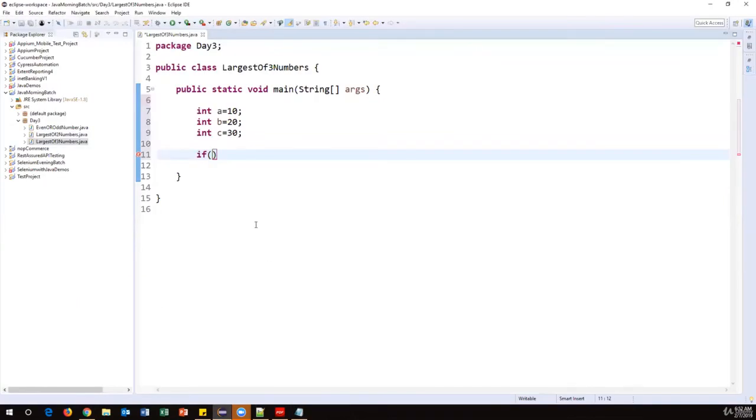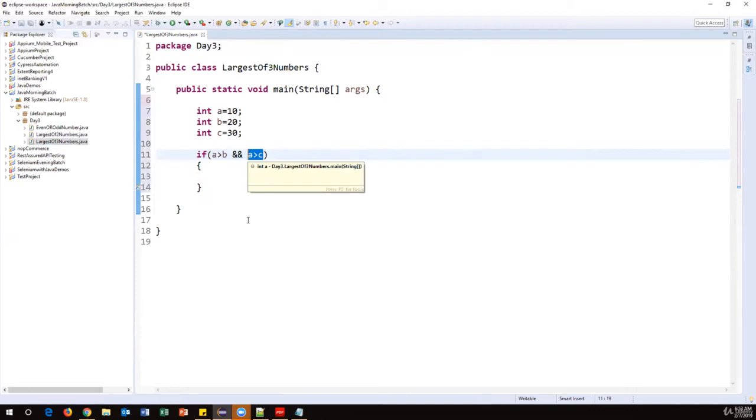But how we can write it programmatically: the first condition is if a greater than b, that is one condition, and is a logical operator, and a greater than c. Two conditions are kept here. The AND operator returns true only if both the expressions return true, then the final condition becomes true.